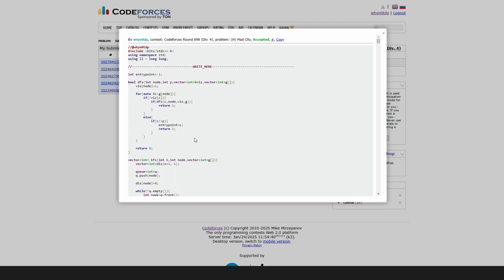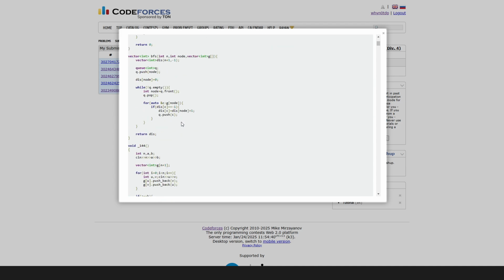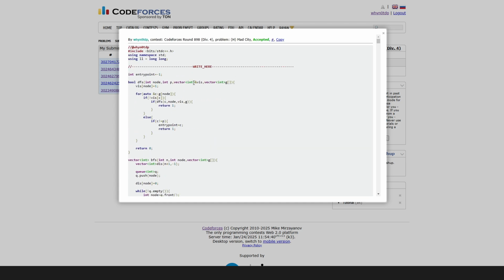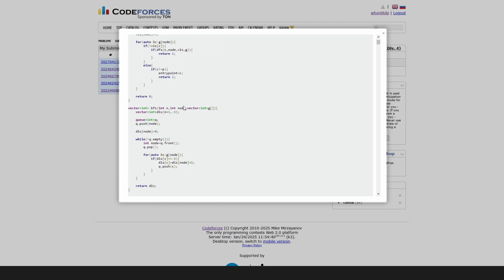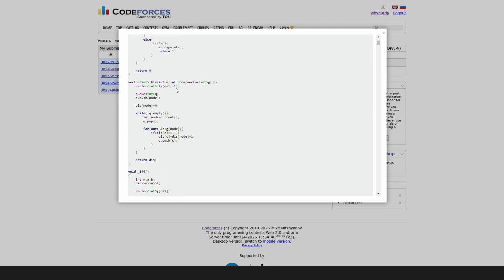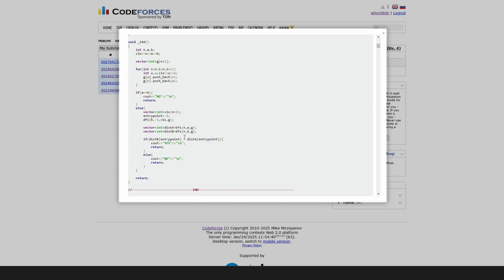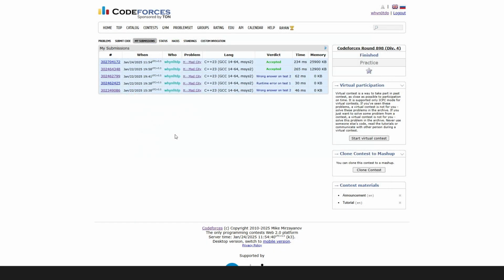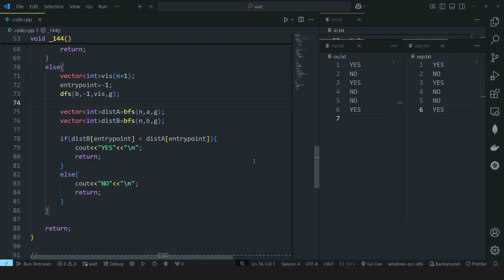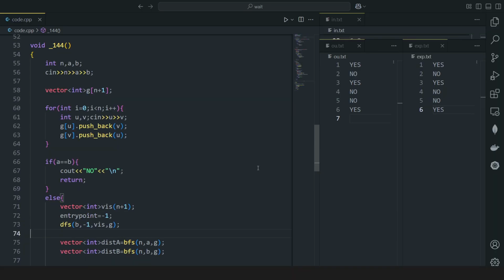And in the DFS call we just did a simple undirected cycle detection check, and we marked the entry point here. And in the BFS, instead of using a visited array, I just used a distance array, because the visited array was getting used earlier in this DFS call, so that might have been giving a problem. So that's why I set it initially to -1, and then just checked if it is -1, so it is getting visited for the first time, so then we are updating it here. And in this way we got it accepted, and I think you understood the solution completely and the code also.